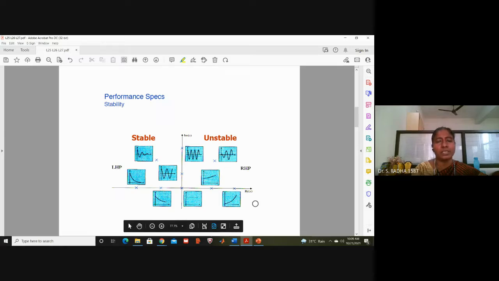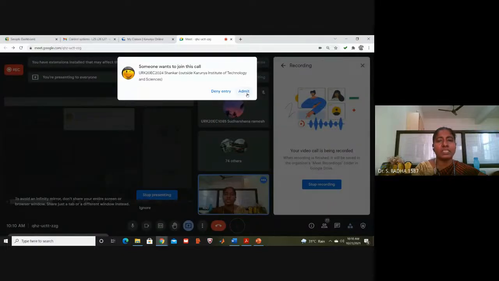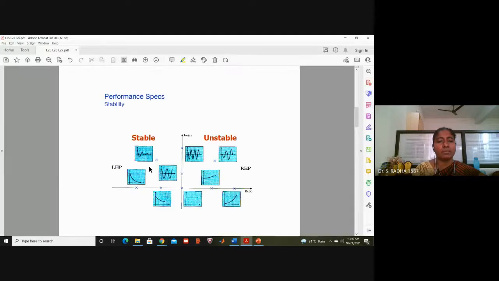When poles are on the imaginary axis, the waveform will be of constant amplitude. You can see this sinusoidal waveform and the step signal. It is a constant amplitude. And if the pole is here, this is another type of waveform. In all these three waveforms, the system is marginally stable, oscillatory. If poles are on the imaginary axis, the system is said to be oscillatory, a marginally stable system.